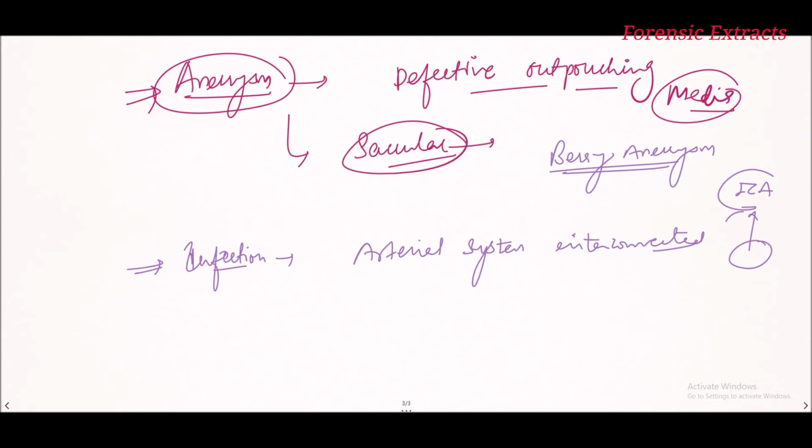Now the circle of Willis itself may be important for various kinds of strokes. There may be sudden blockade of an artery, there may be hemorrhagic stroke, there may be infarct and all. So there may be various pathological changes and symptoms.